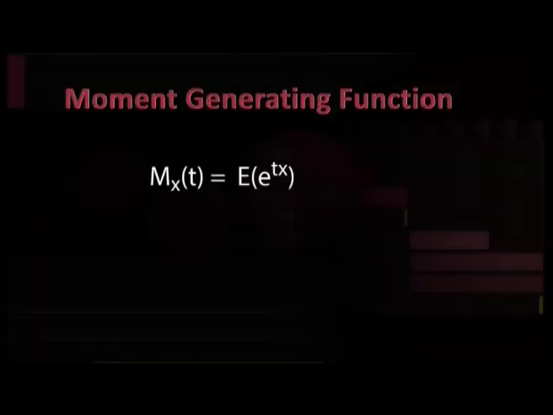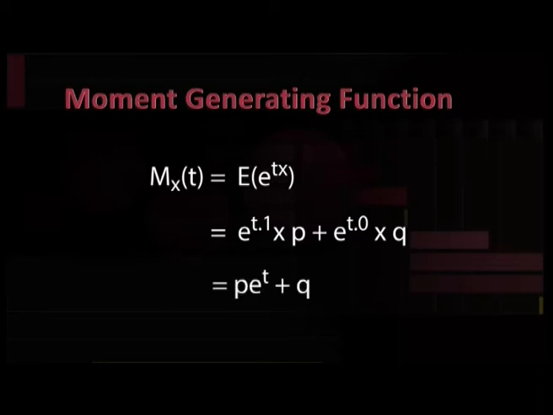Let us now discuss the moment generating function, MGF. M X of t equal to expectation of e to the power tX, which is equal to e to the power t into 1 into p plus e to the power t into 0 into q, which is equal to p into e to the power t plus q.